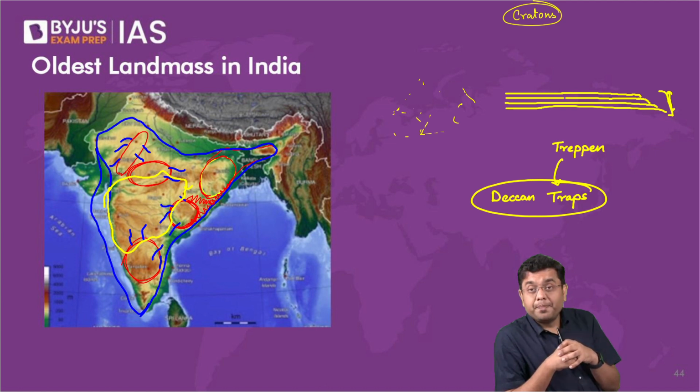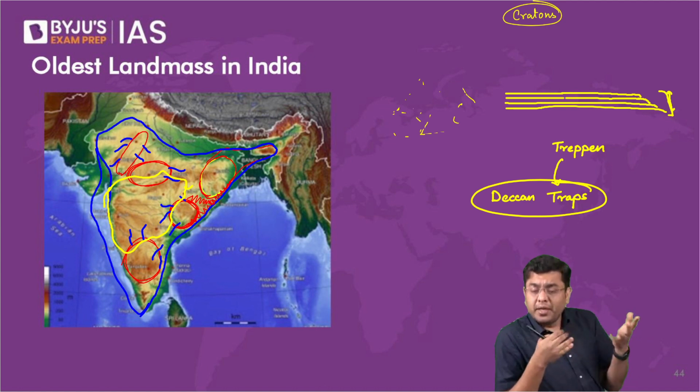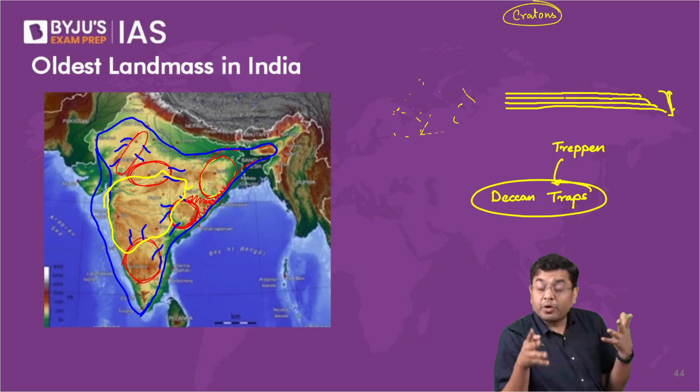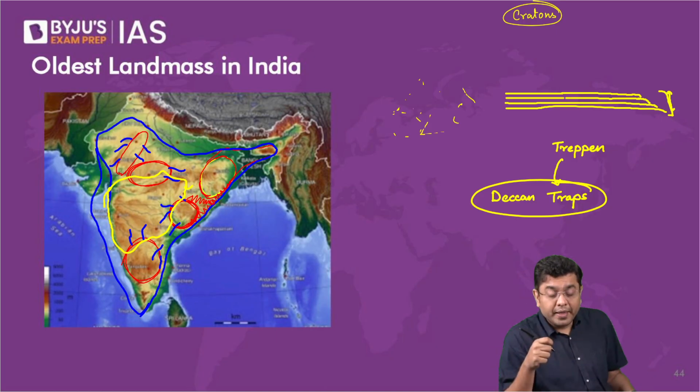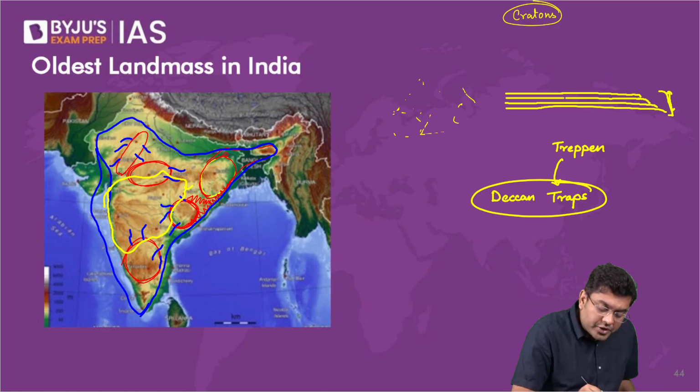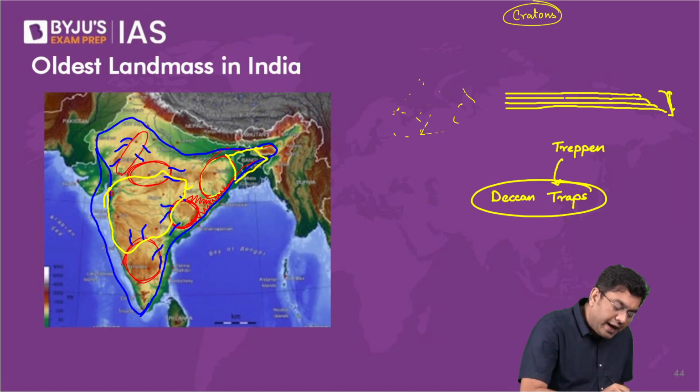Cracks develop. The impact will be so significant that cracks will develop. You had a crack which developed in this portion, and you also had a crack which developed here in this portion.